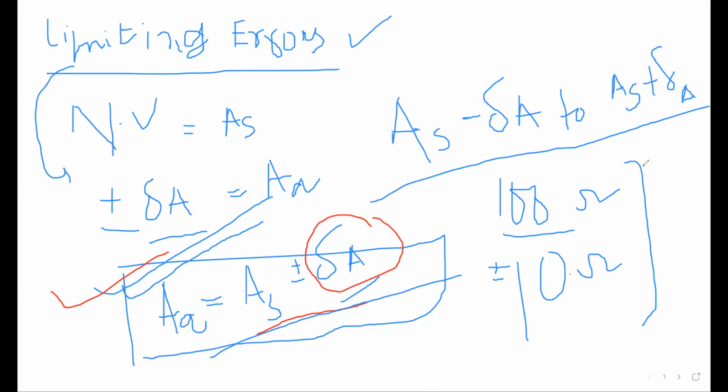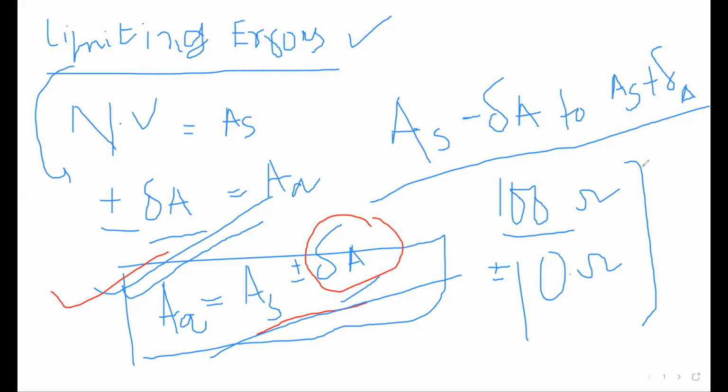What you will find out is the actual value, that is AA. The actual value means the capacitor or resistance given in your question will vary only within that range. That is the safe operating area for that particular quantity.